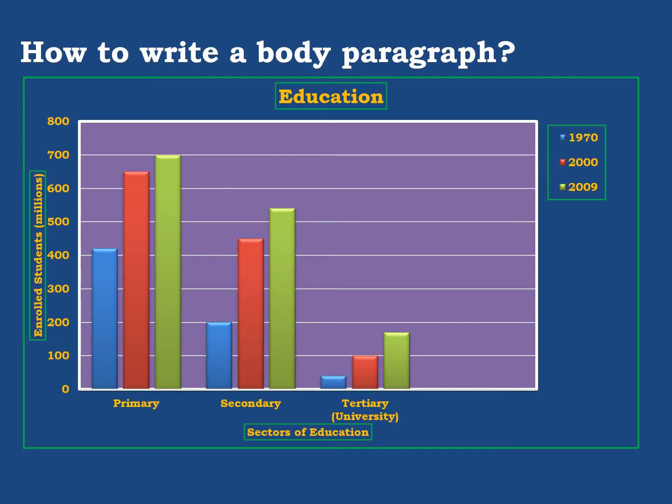Now here, again, let's just revise certain information that we talked about earlier. The title, here we have education, and the key on the right side we have the years, and at the bottom, the horizontal axis, we have the sectors of education, and on the left, the vertical axis, we have the number of students enrolled in millions. Now let's see on the next slide how to write a body paragraph.